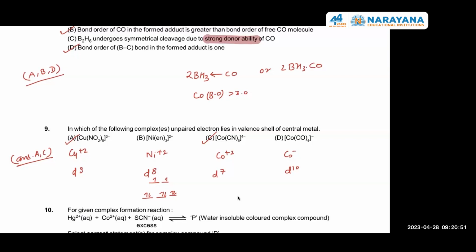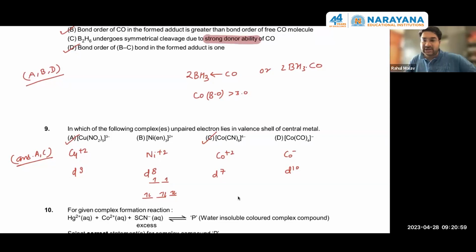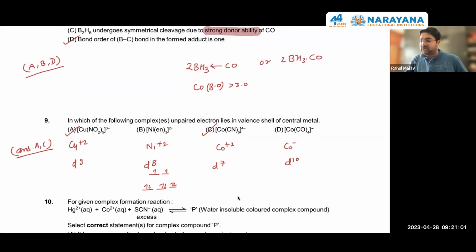Yes, sir. Fine. Then in option C, the valence electron is in 3d. See, cobalt is already having a d7 configuration. So d6 configuration will be here, and these two eg orbitals are vacant.